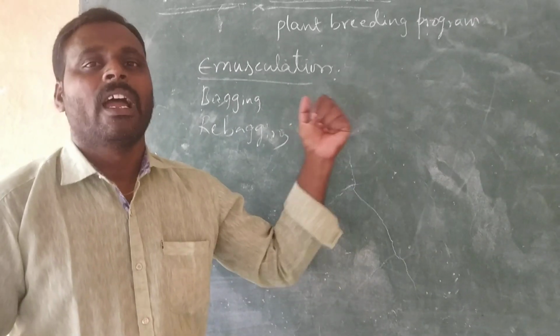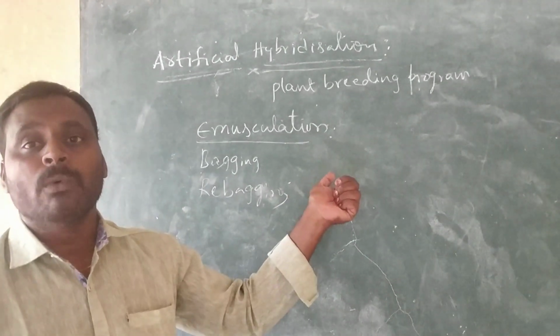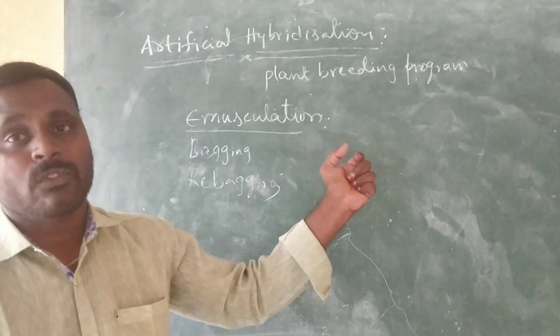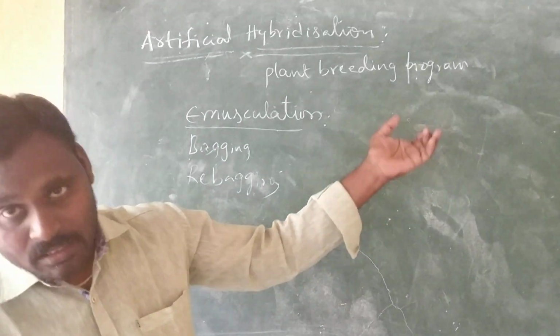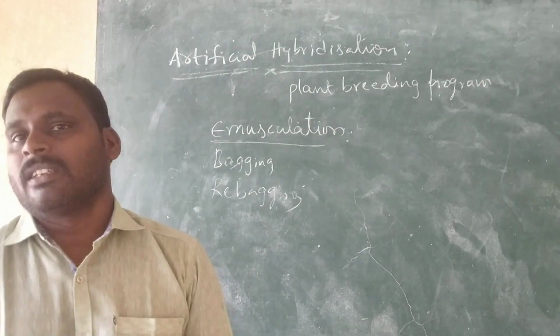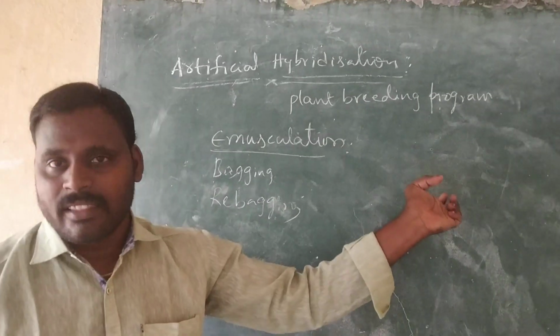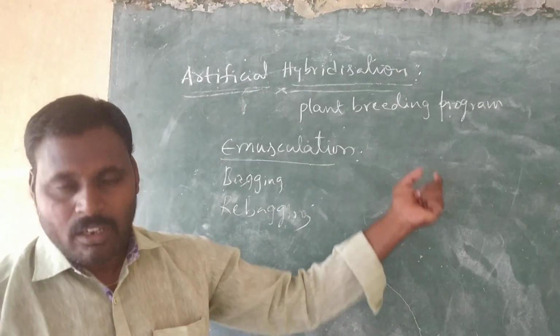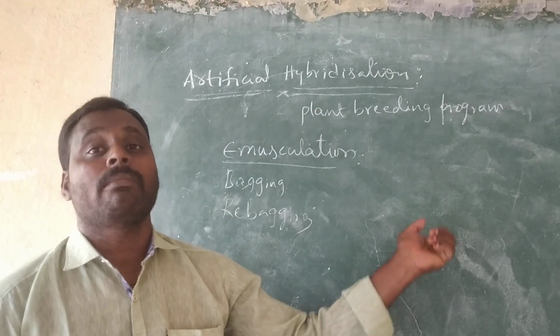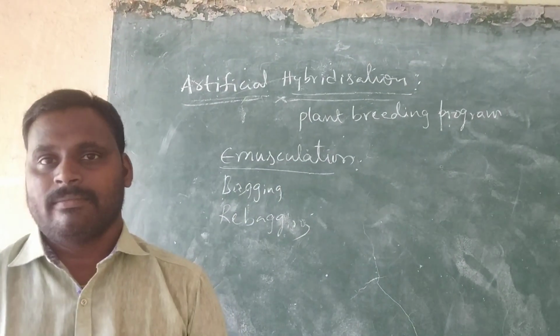That is called emasculation. What is emasculation? The process of removal of the anthers in a bisexual flower when it is in bud condition by using a pair of forceps is called emasculation.